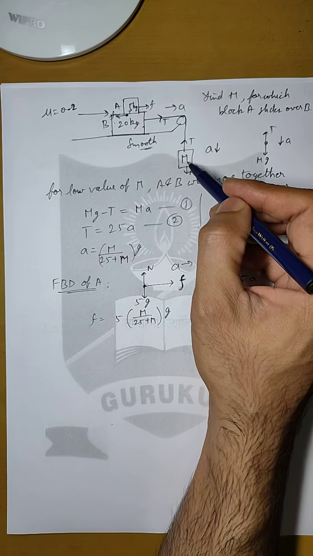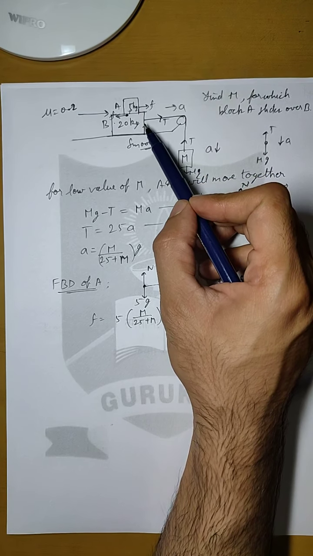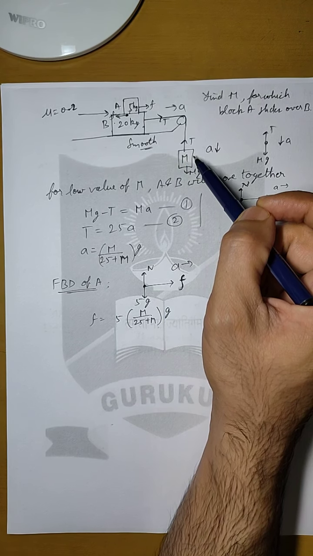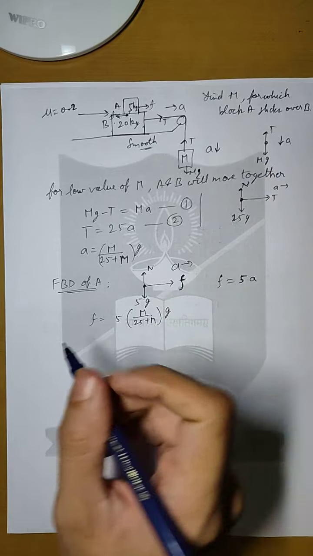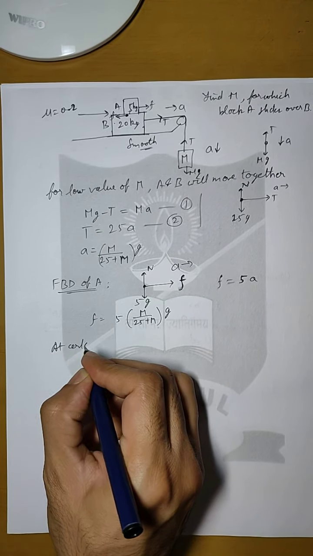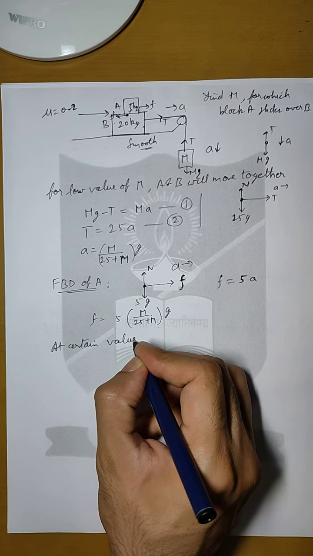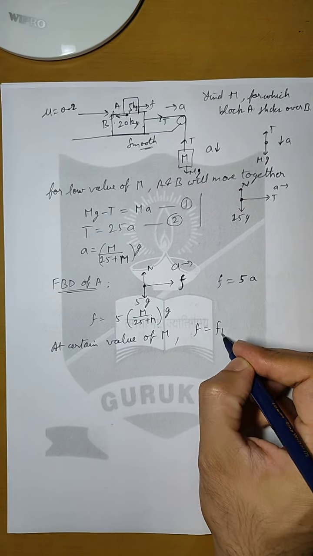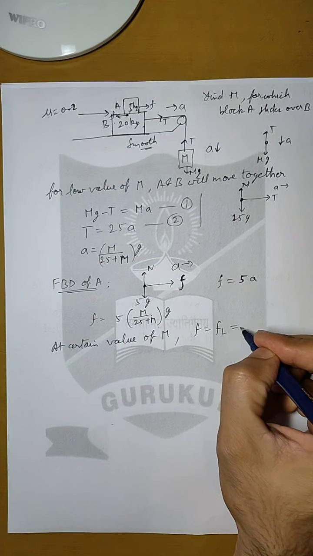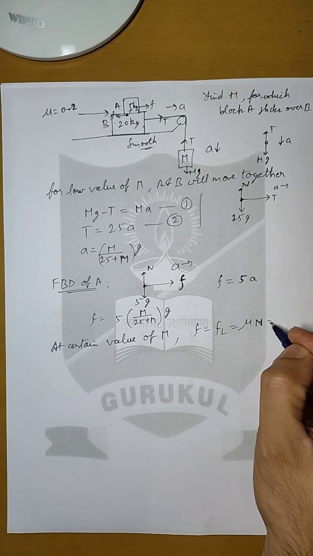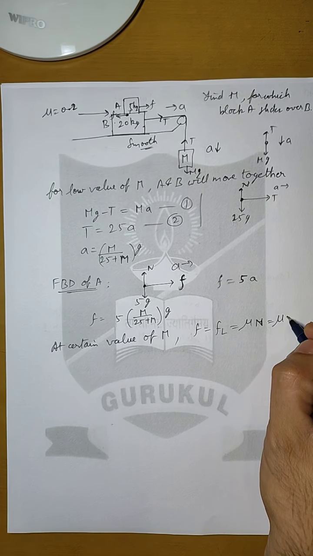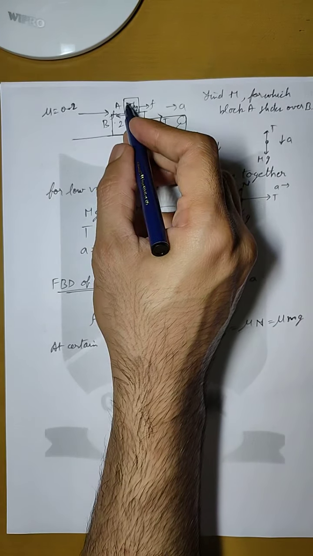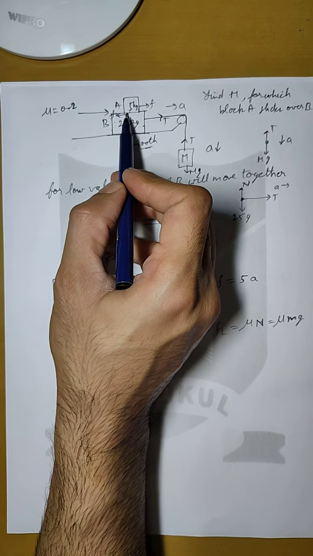Now suppose we increase m. When m increases, the force on blocks A and B will also increase and the friction between A and B will start increasing. At a certain value of m, the friction between A and B will approach limiting friction, which is equal to mu N or mu mg. Here I am denoting this m as small m. This will be the mass of A only because the normal reaction between A and B involves the mass of A only.